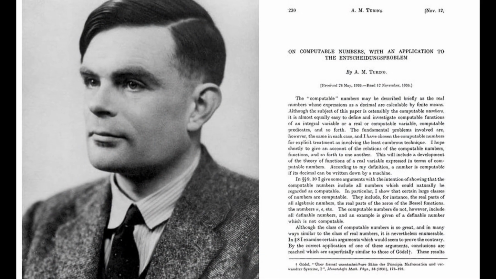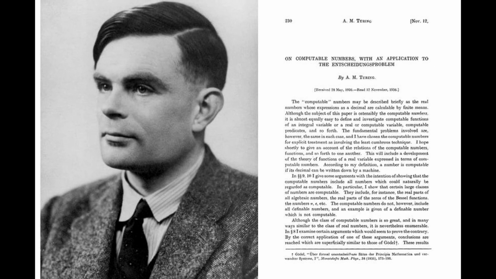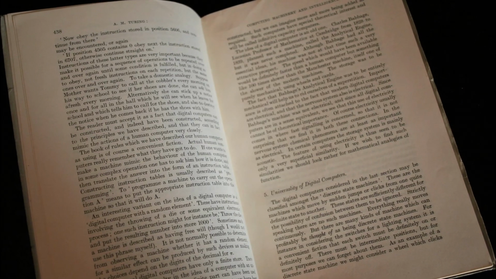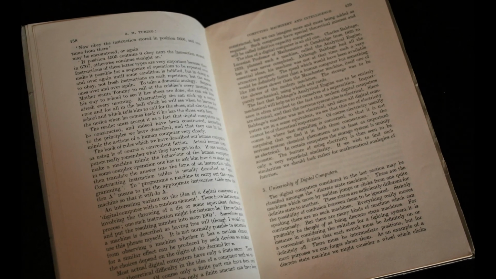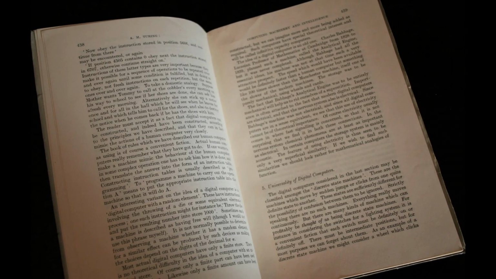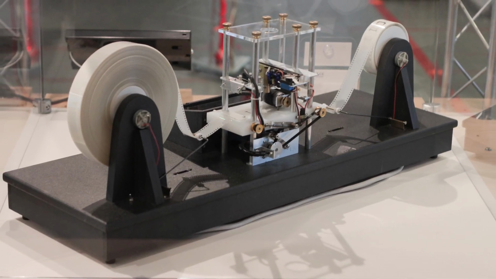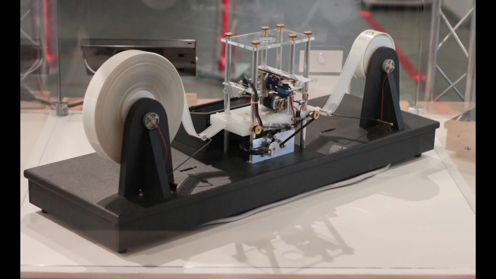In 1936, Turing published a landmark paper called On Computable Numbers, with an Application to the Entscheidungsproblem. In this paper, Turing introduced the concept of what we now know as the Turing machine. A Turing machine is a hypothetical machine that manipulates symbols on a strip of tape according to a set of rules. Despite its simplicity, this machine could theoretically solve any computation that a computer can perform today.